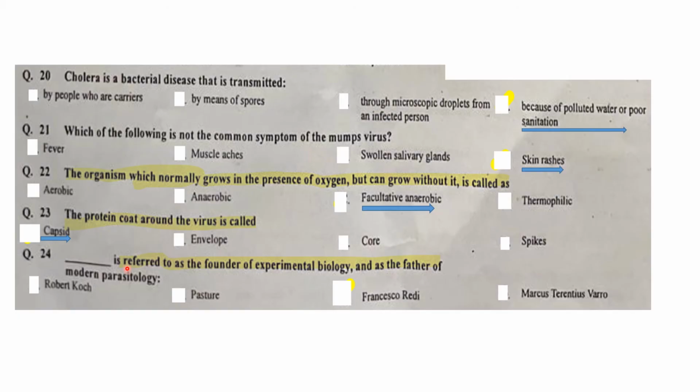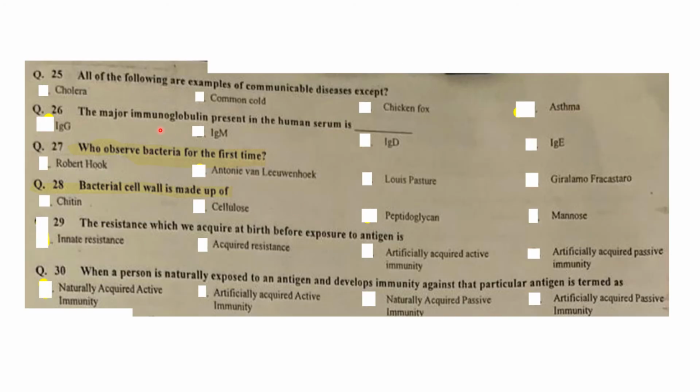Which scientist is referred to as the founder of experimental biology and as the father of modern parasitology? So Francesco Redi is the founder of experimental biology and the father of modern parasitology. All of the following are examples of communicable disease except: asthma is not a communicable disease, it is an allergic disease. The major immunoglobulin present in the human serum is immunoglobulin G. Percentage of immunoglobulin G is 80%.